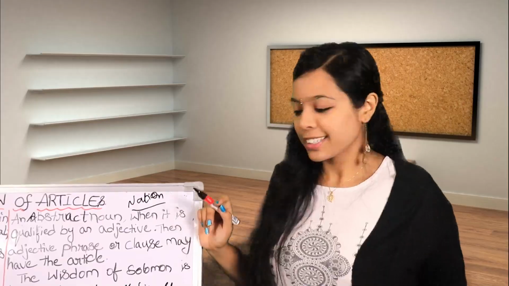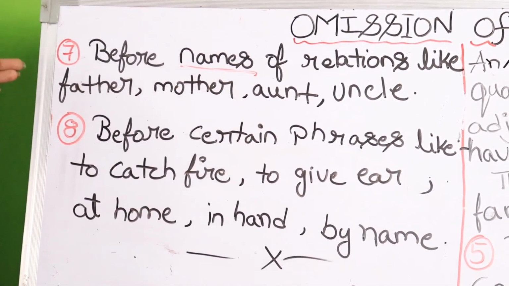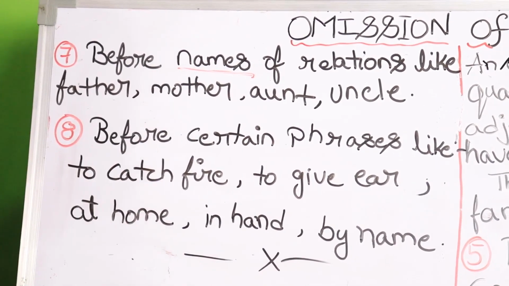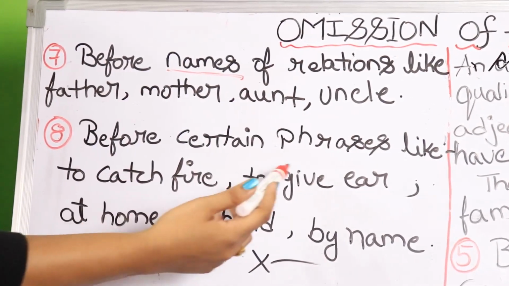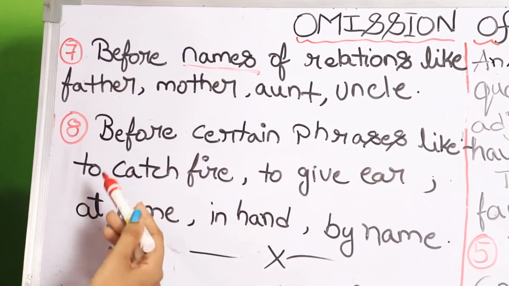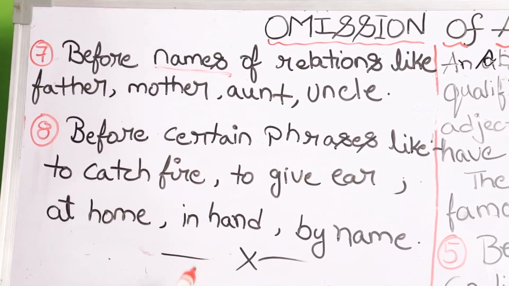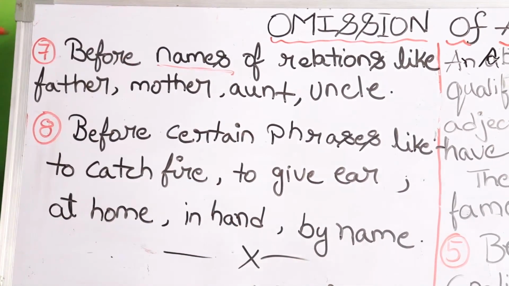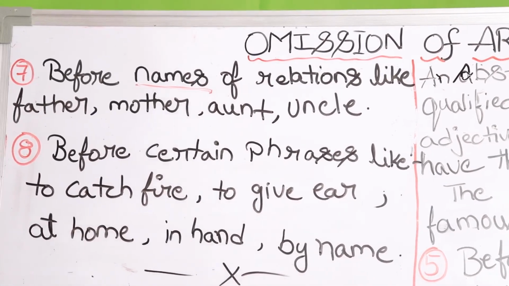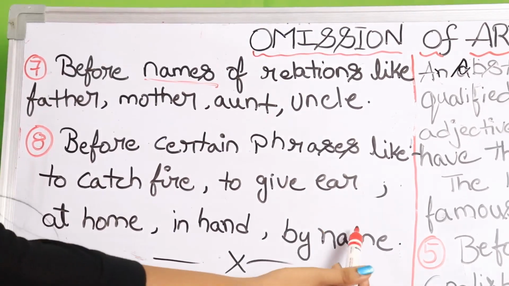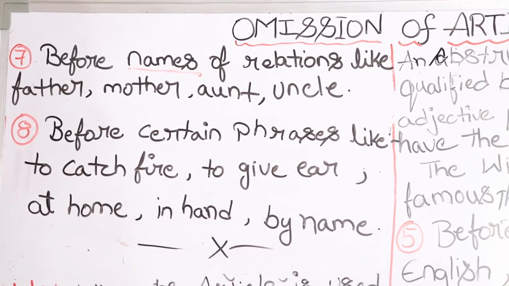I hope it's clear. And before names, you shouldn't use any article. For example, father, mother, aunt, uncle, nephew, any relation, you shouldn't use any article. And then before certain phrases, for example, to catch fire, to give ear, at home, in hand, by name, by name and before ground, above ground, all these phrases you shouldn't use any article. These are the rules for omission of articles.